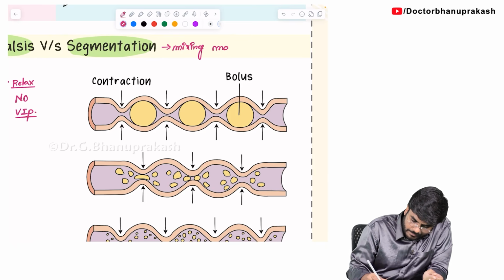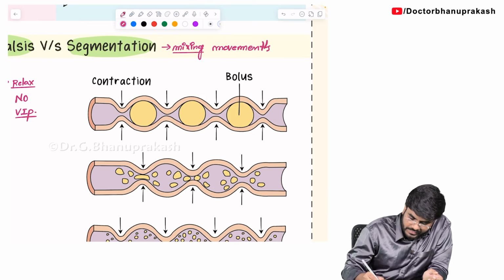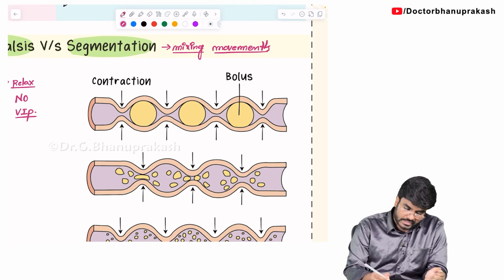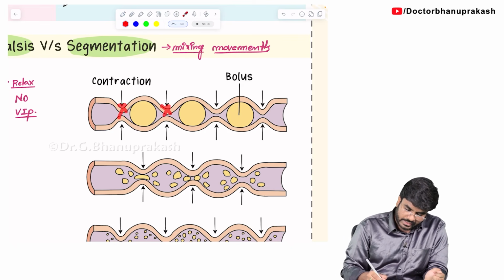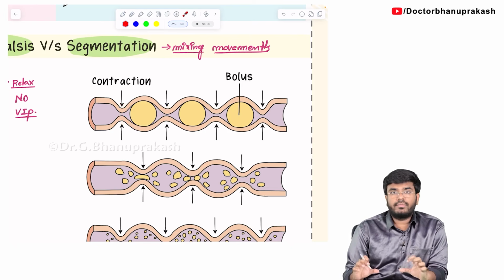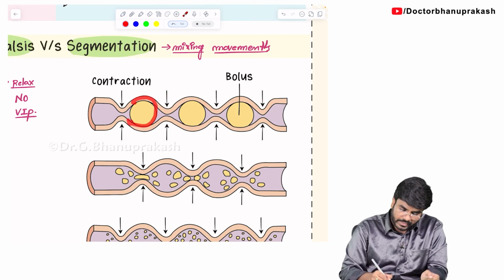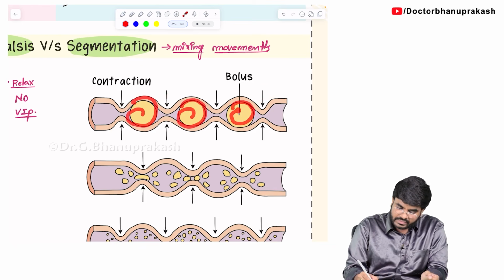Mixing movements. So, what exactly is happening here in the segmentation? The food is going to be mixed with the enzymes. You can see here the proximal segment and the distal segment both are contracting. Both will contract. Now, the food is divided into small boluses. Here, the food will be mixing with the enzymes.